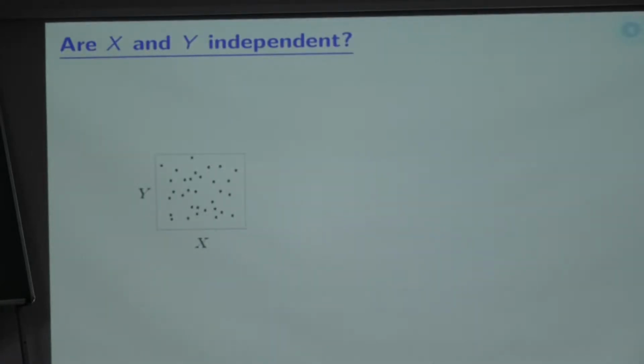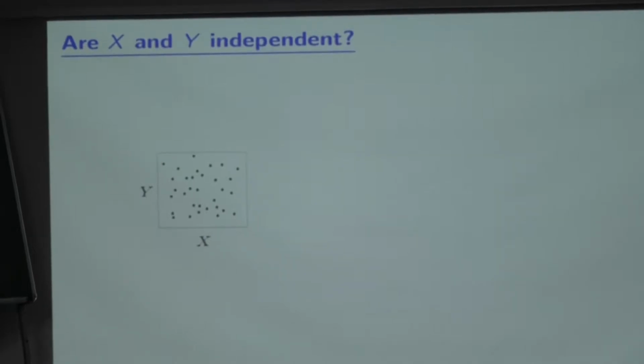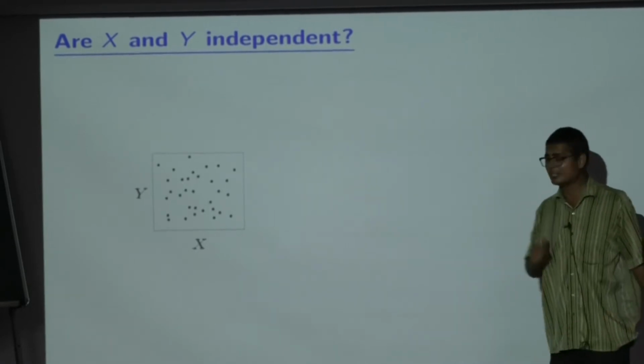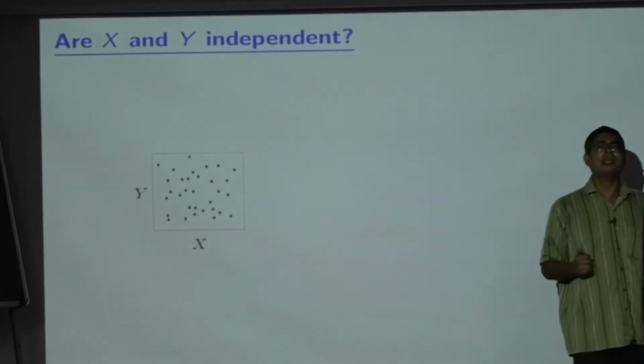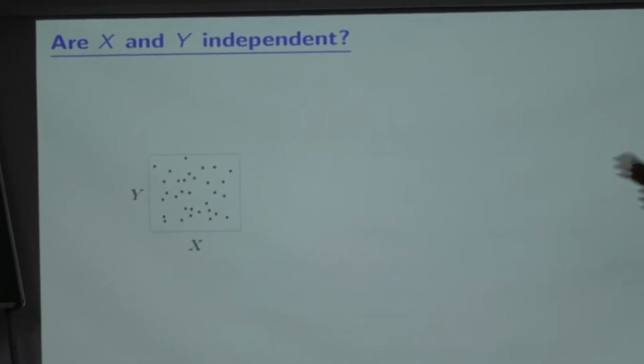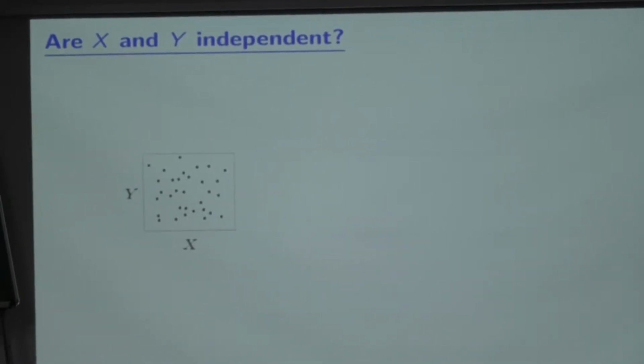Now I am going to give you a statistical version of A Tale of Two Cities. Suppose I show you this scatter plot of X and Y. We have seen such scatter plots so many times. Do you think that X and Y are independent? From the plot, you will say, oh, they are independent, basically no pattern, it's like a cloud. They look independent. I am going to say that such a thing can never be said. You can never honestly carry out any statistical test of independence. That is impossible to do.